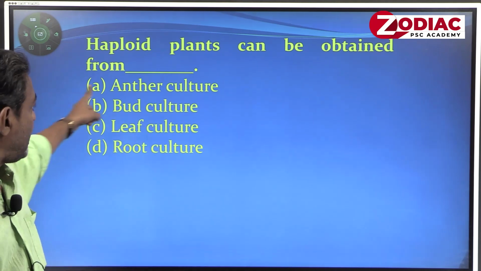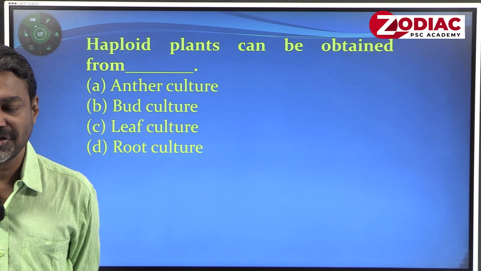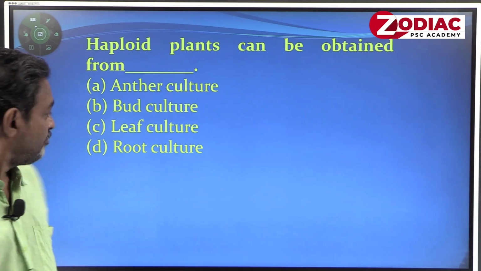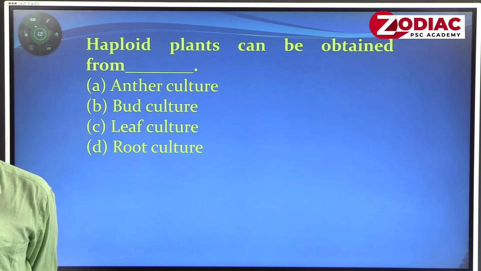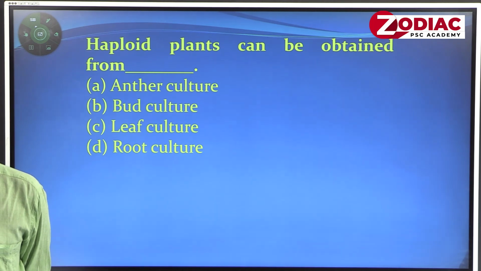Okay. Haploid plants can be obtained from, one is anther culture, second is bud culture, third is leaf culture, and fourth is root culture. When I put the word leaf, bud or root, all are diploid because they are part of the plants, but anther will produce the male gametic cell in future.